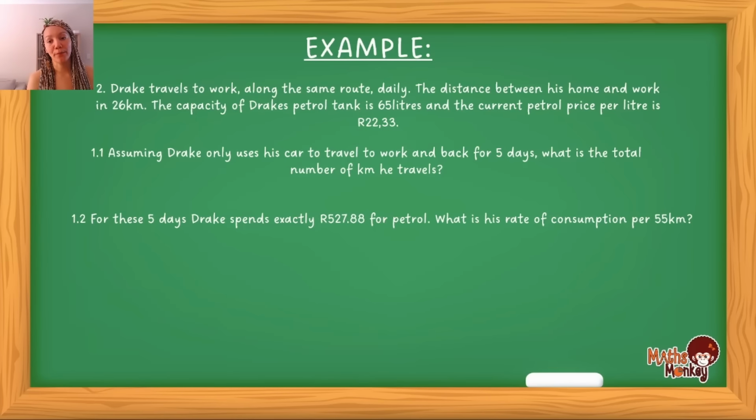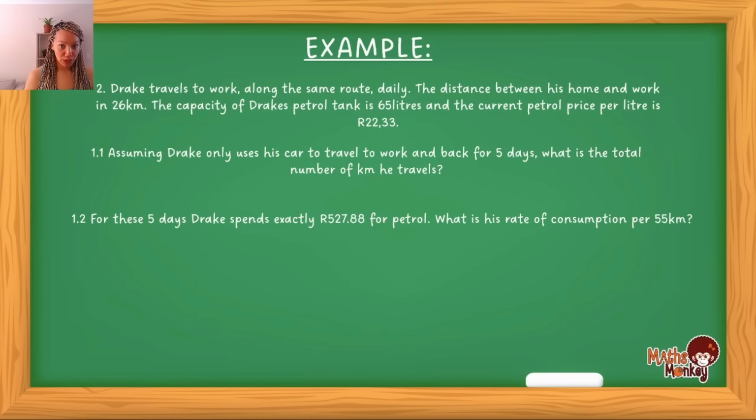Fine. 1.1. Assuming Drake only uses his car to travel to work and back for 5 days, what is the total number of kilometers he travels? So obviously, when he goes to work, he has to come back again. So per day, he's traveling 26 kilometers to work and 26 kilometers back. So that will be the 26 multiplied by 2.